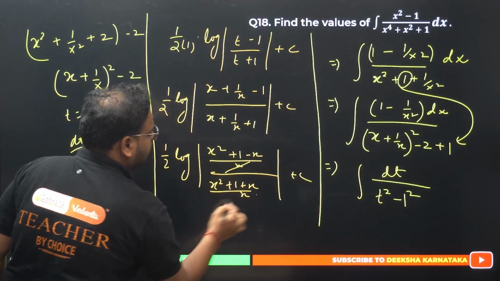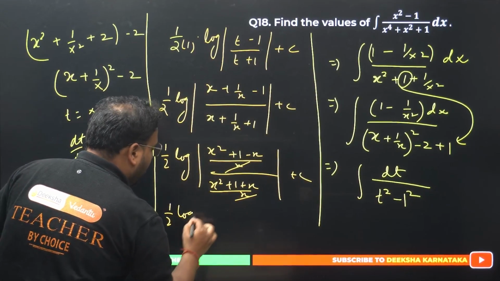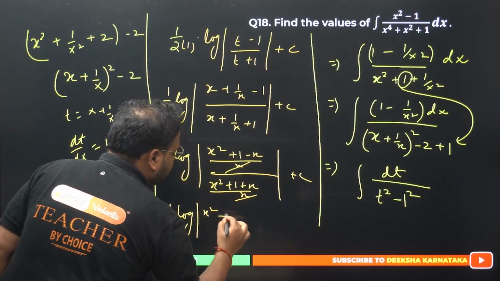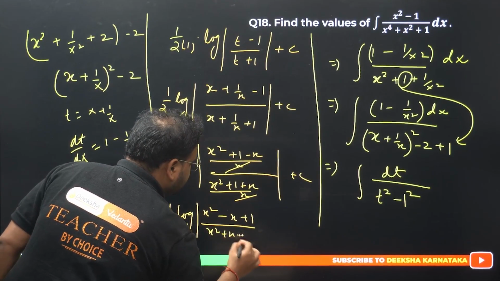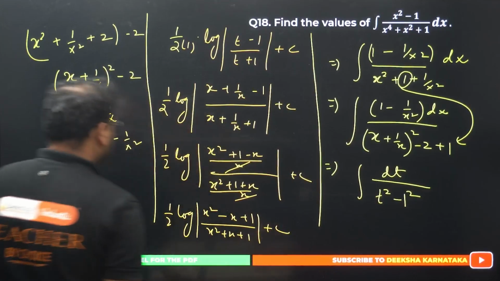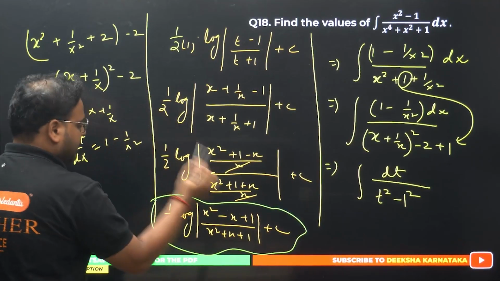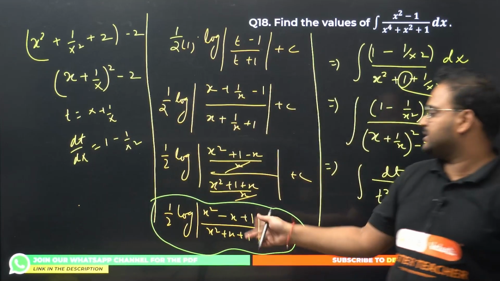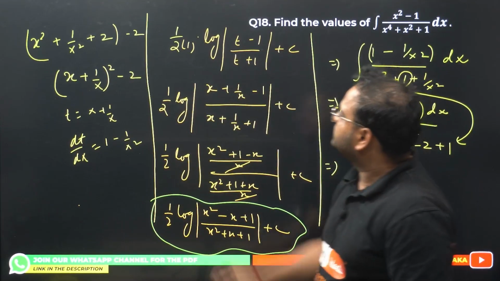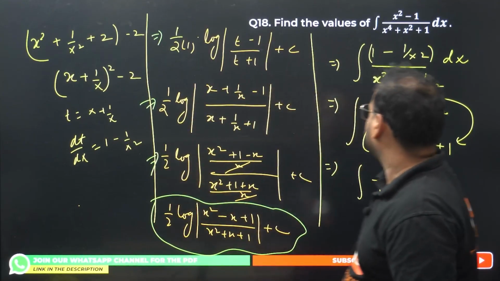This is cancelled. My final answer is this only. Please check. 1 by 2 log of (x square minus x plus 1) divided by (x square plus x plus 1), plus c. That's my final answer. That's my final result. Please check. 1 by 2 log of (x square minus x plus 1) by (x square plus x plus 1). No mistakes? No mistakes. Okay, superb.